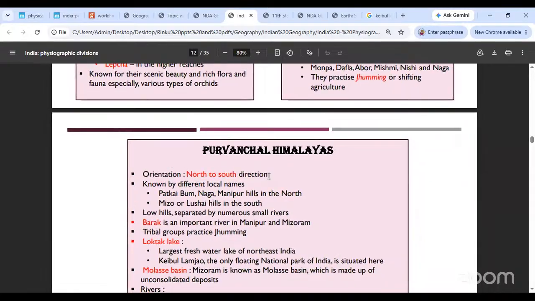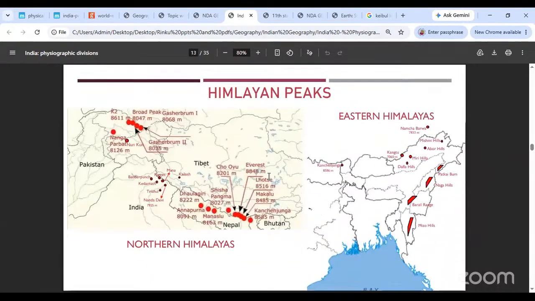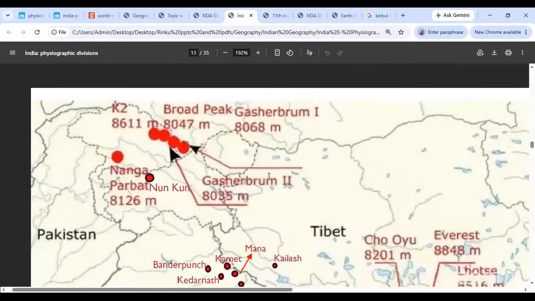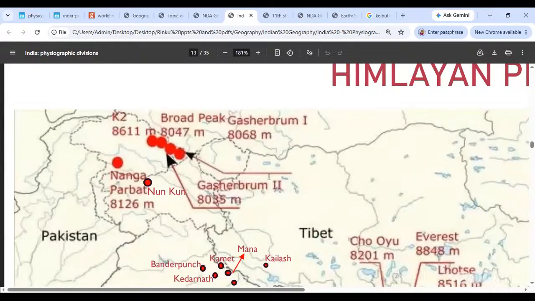Okay, that finishes. No, that does not finish everything. Now we go to the Himalayan peaks. Himalayan peaks के लिए मैं आपको एक बार दिखा देती हूँ how the peaks look like. But after that, it is up to you how to remember them. I'll tell you what sort of questions to expect. You will be asked to arrange these peaks from west to east, or from north to south. Usually, when they ask you to arrange peaks from north to south, it is mostly about the peninsular plateau where the peaks are placed far away.